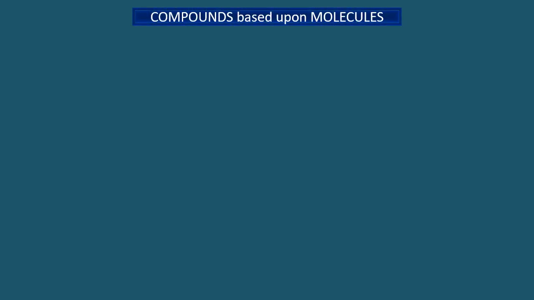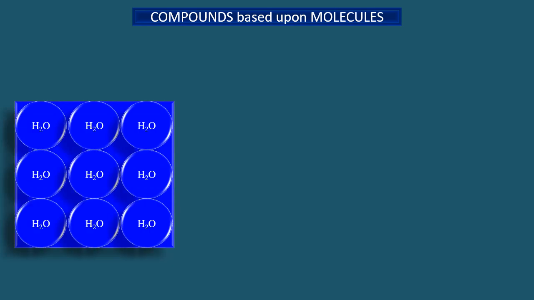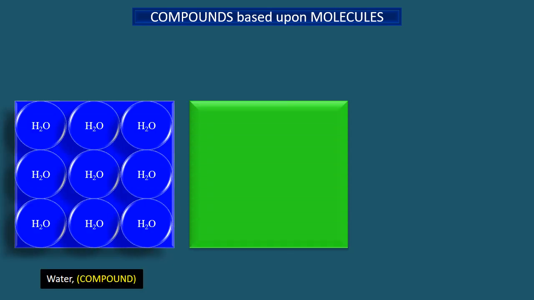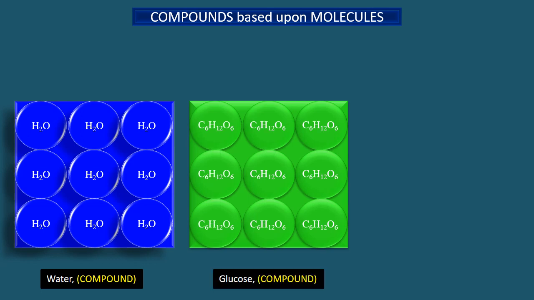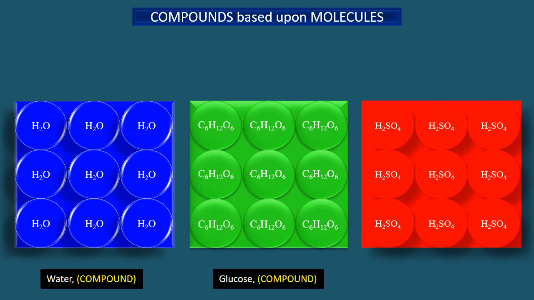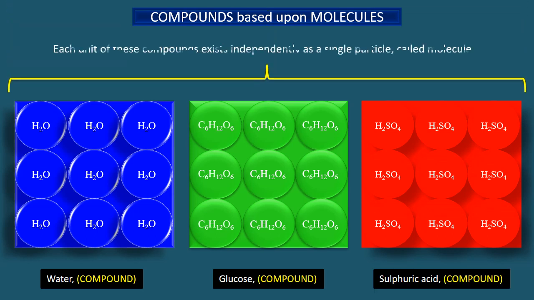The smallest unit of a compound may be molecule or formula unit. Here are some examples of compounds based upon molecules. This is water with molecular formula H2O. Here we have glucose with molecular formula C6H12O6. And this is sulfuric acid with molecular formula H2SO4. Each unit of these compounds exists independently as a single particle called molecule.